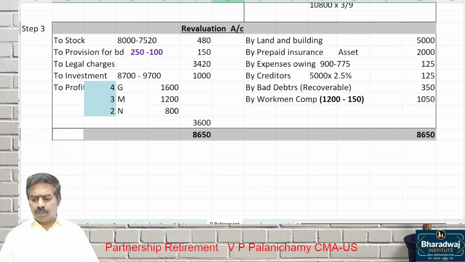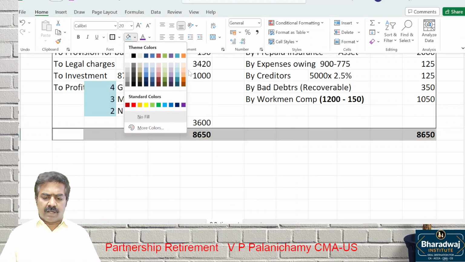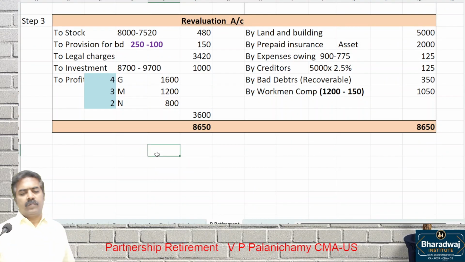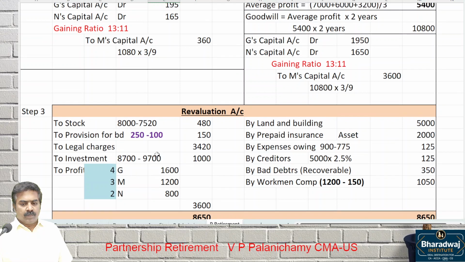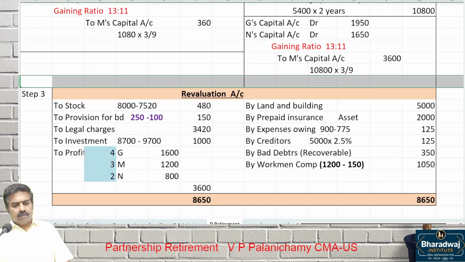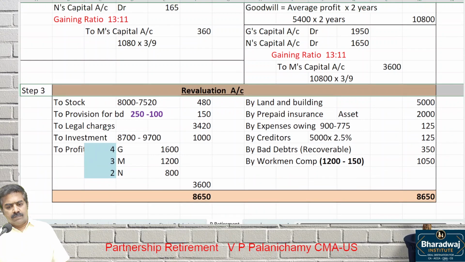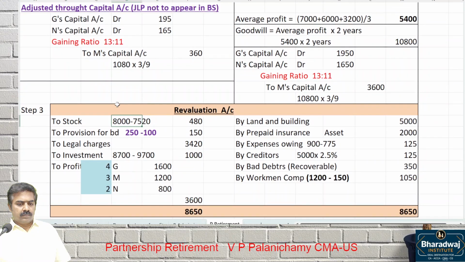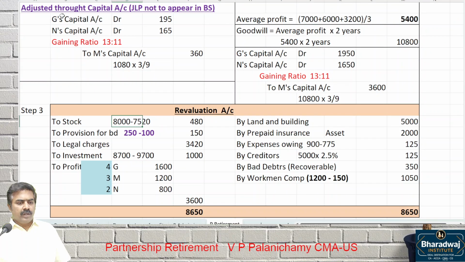The revaluation account, let it be admission of a partner, retirement of a partner, or death of a partner, is the same. JLP is adjusted through capital account.